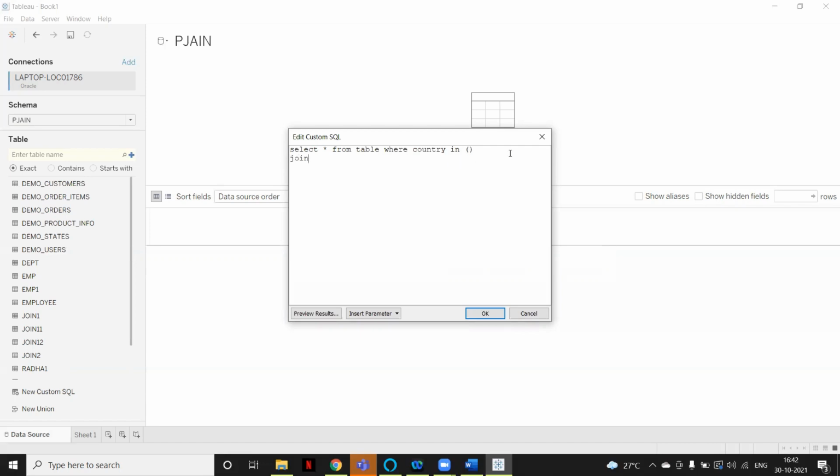If you want to join this query with some other table, you can do that. This option we also have in Tableau. We can write our own custom SQL in Tableau. Whatever data is coming from the backend from this query, the same data will be loaded into Tableau as well.